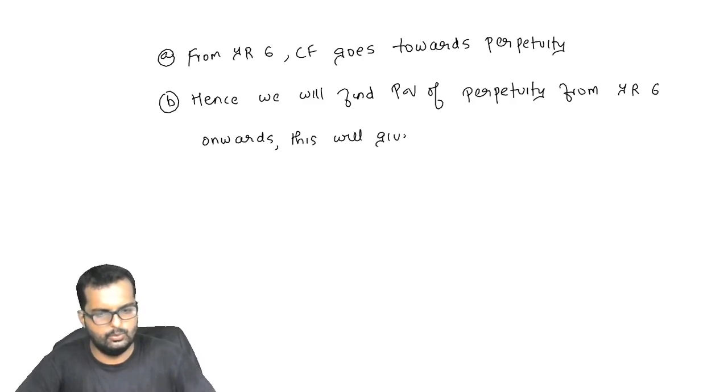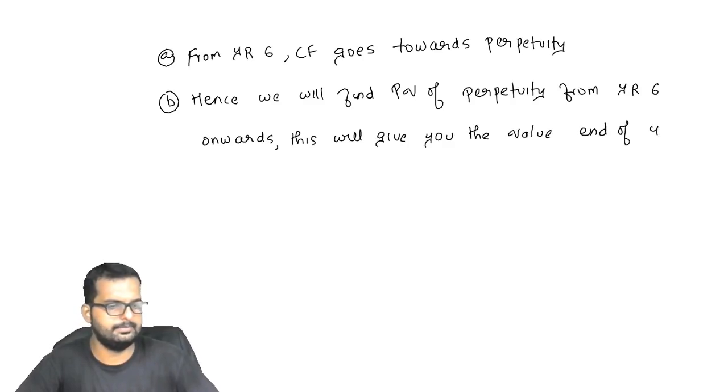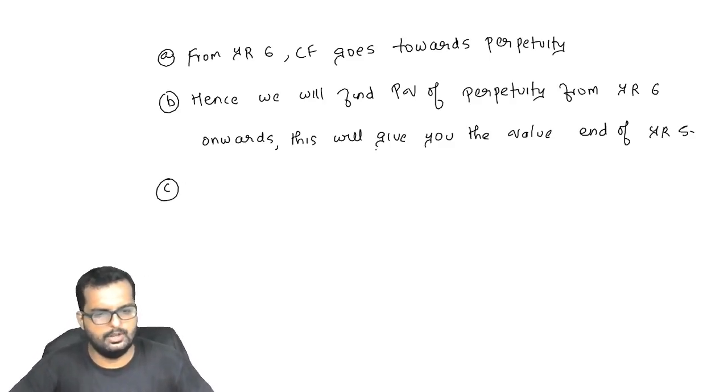This will give you the value at the end of what? Year 5. Okay, this will give you the value at the end of year 5.